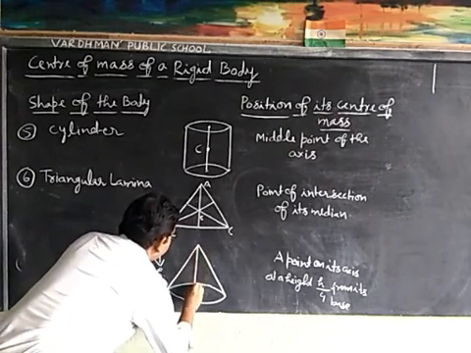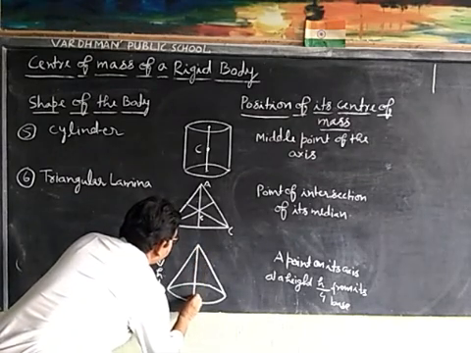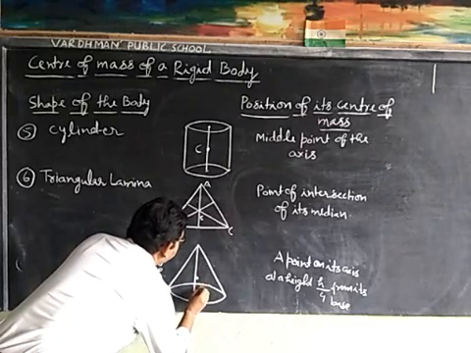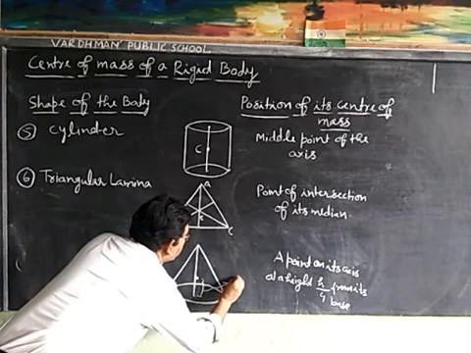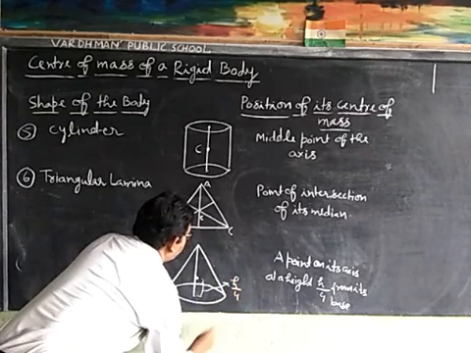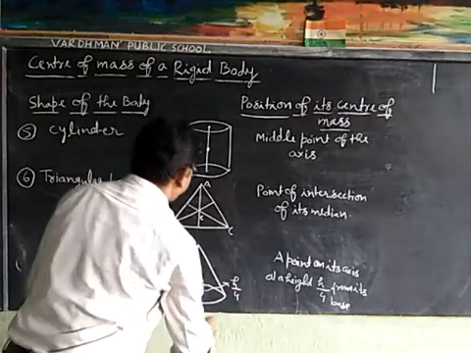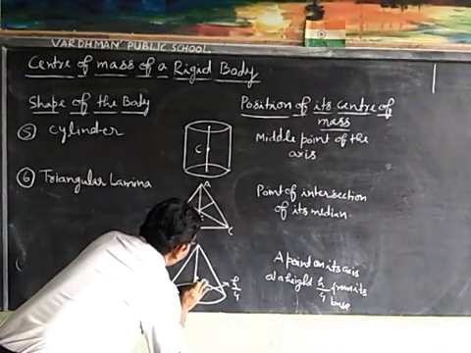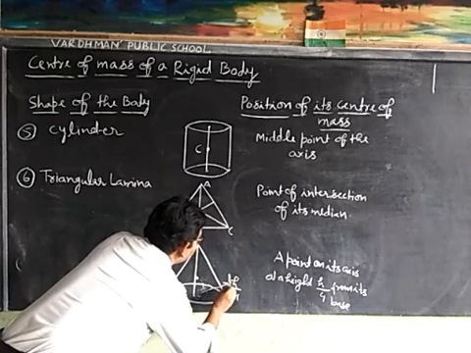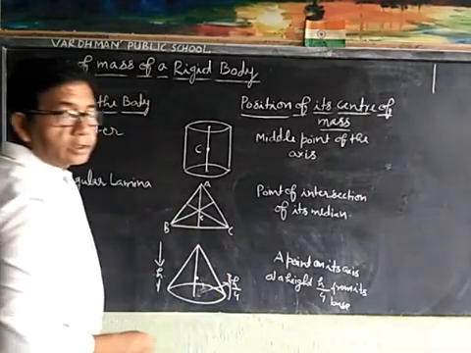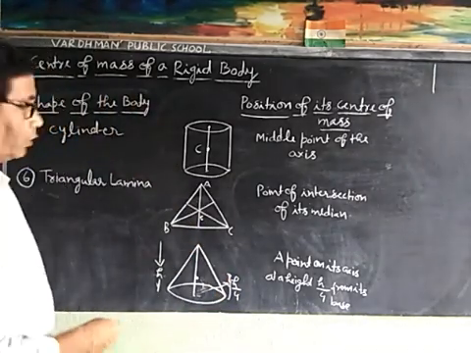Height of the right circular cone is h, and this is a point which is h by 4 at a height h by 4 from its base. This is right circular cone.